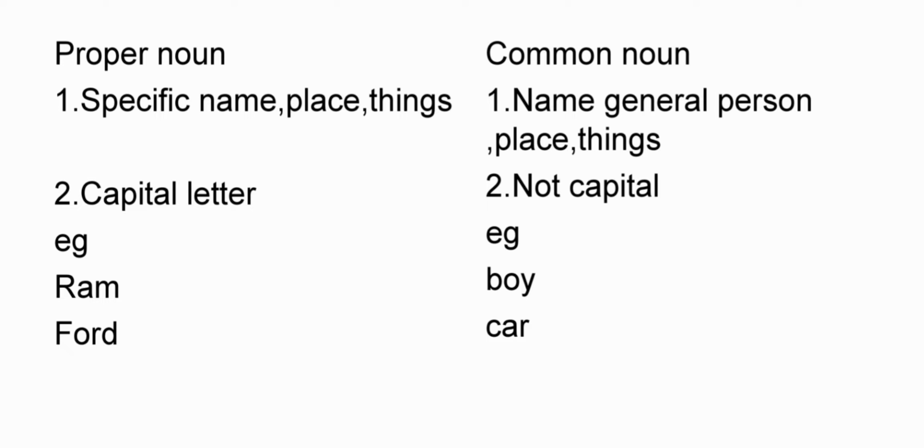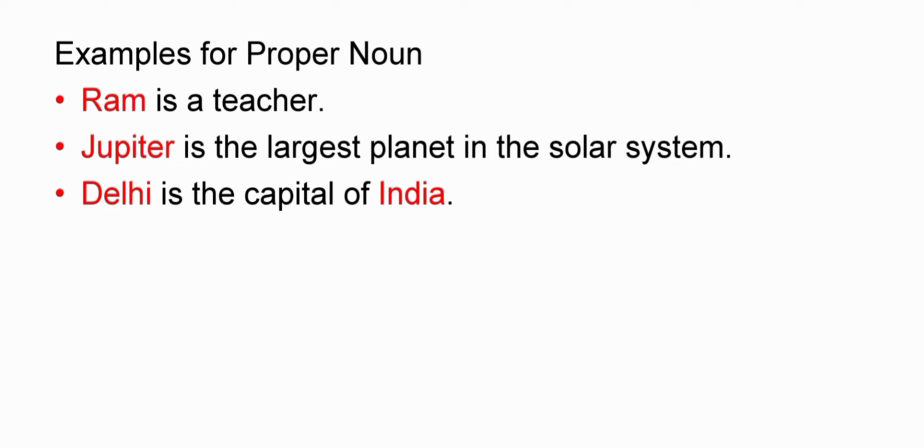Example, Ram. A common noun is used to name a general person, place, or thing. It is not indicated with a capital letter. It is indicated with a small letter. Example, boy and car. We will learn further examples for proper noun.